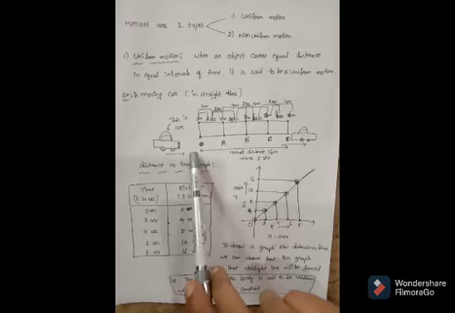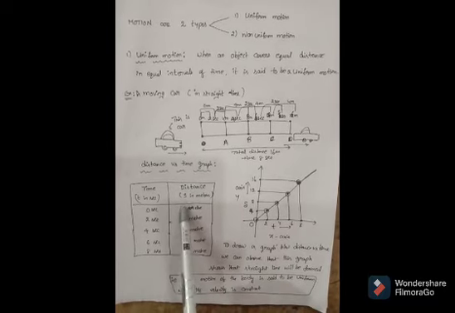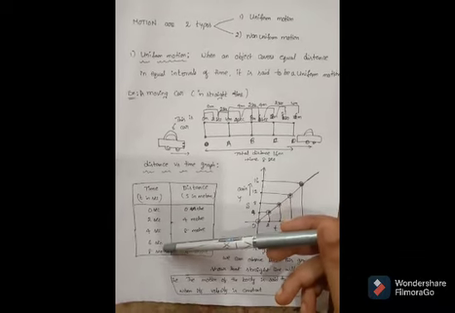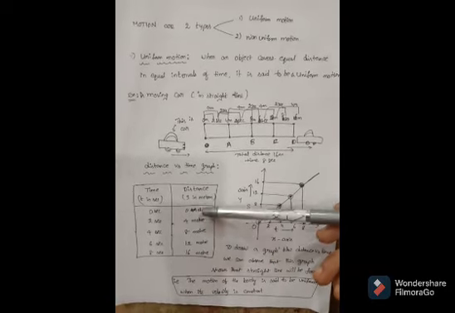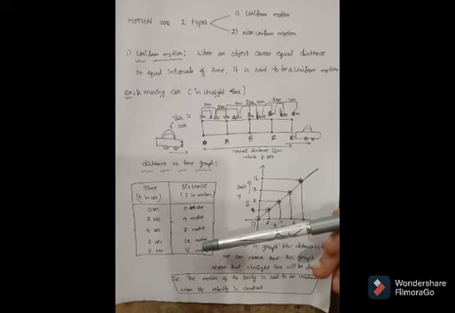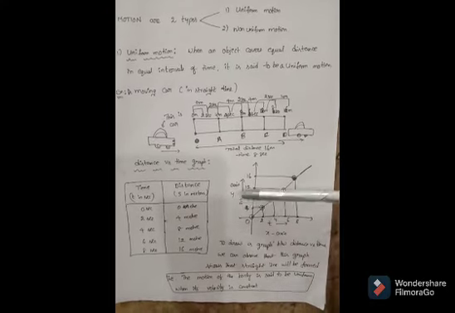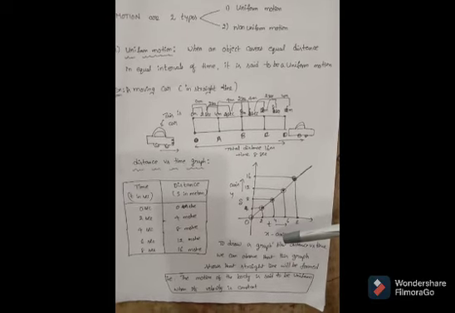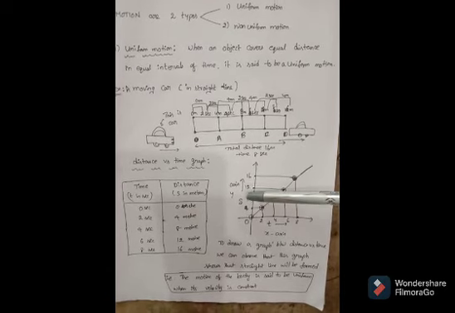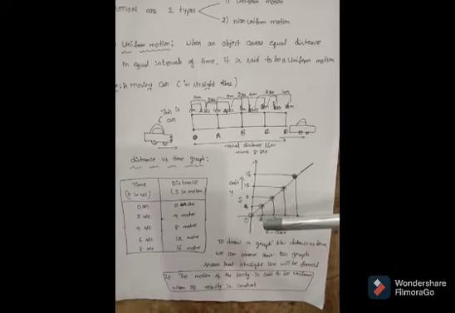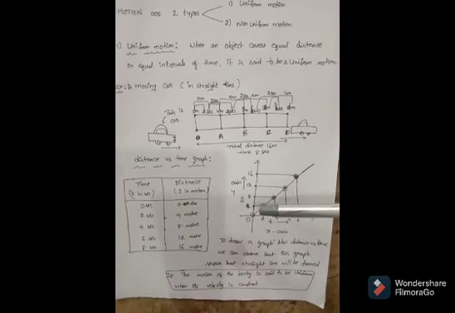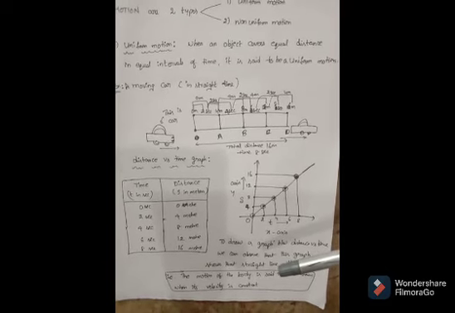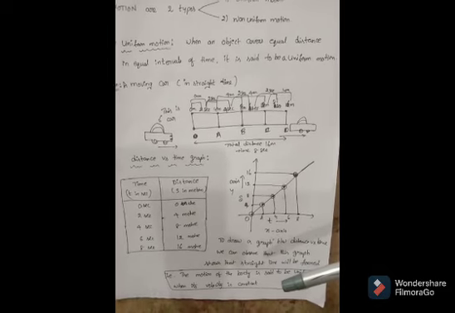If you observe the moving car and draw a distance and time graph, taking the time values 0 seconds, 2 seconds, 4 seconds, 6 seconds, and 8 seconds, and distance values 0 meters, 4 meters, 8 meters, 12 meters, and 16 meters, with time values on the x-axis and distance values on the y-axis, then the graph between distance and time will be a straight line.